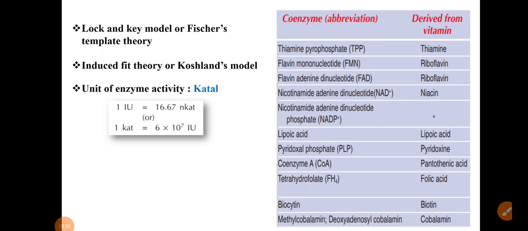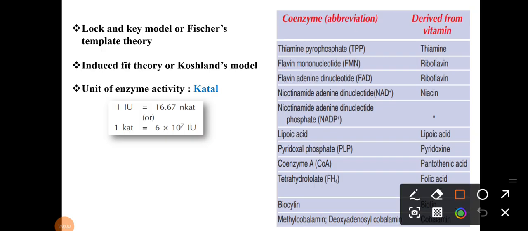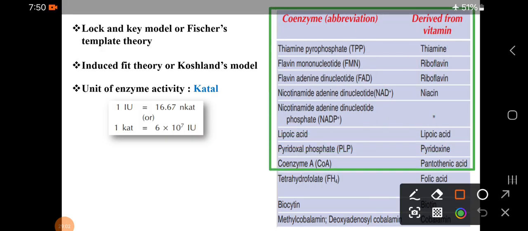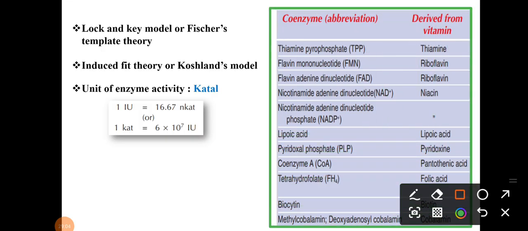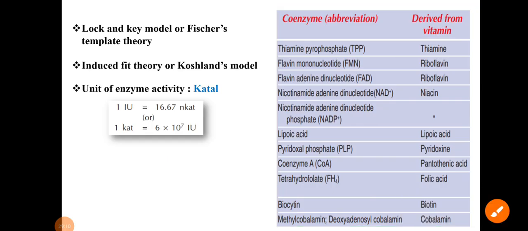Okay, here is the table. This table is very important, so please star mark it, because most of the time in enzymes they ask which coenzyme is derived from which vitamin. So the first one is thiamine pyrophosphate. It is derived from, the name itself indicates, thiamine.